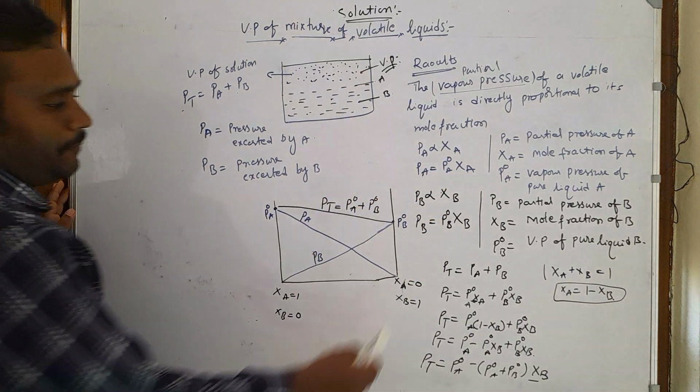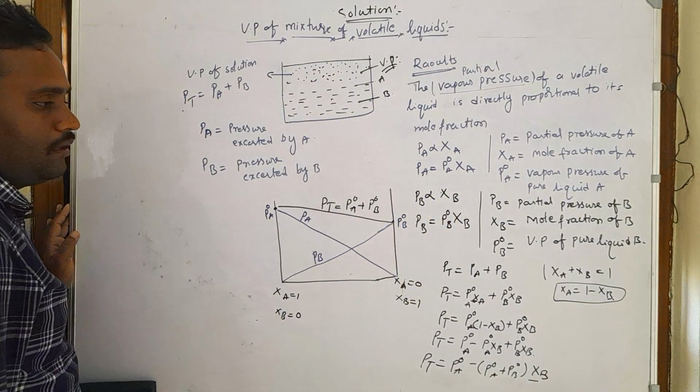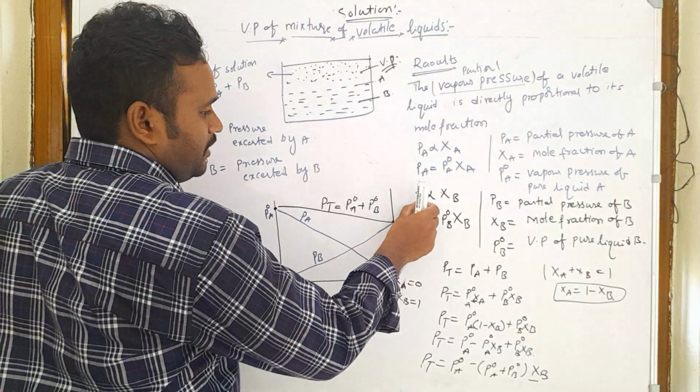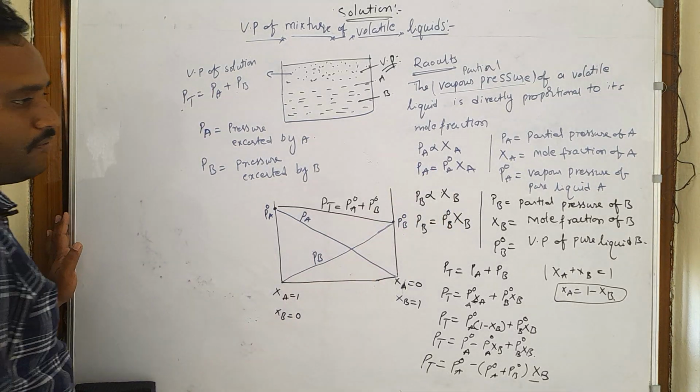Next, Pb is also directly proportional to chi B, meaning the partial pressure of B is directly proportional to its mole fraction.